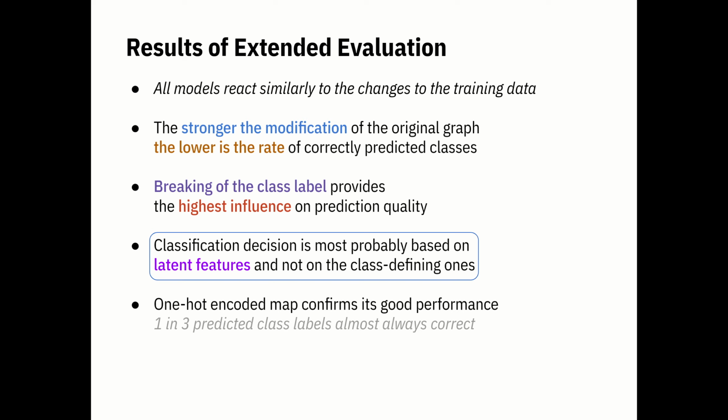And the thing that we noticed is that if we break the class label, it provides the highest influence on the prediction quality, which means it's highly probable that the features that we defined for the class label, that we consider as class defining for the label, are not the features that the model considers to make up the classification decision. However, this once again confirms that models are able to recognize the relevant semantic features, and this we can consider as the success of our research.